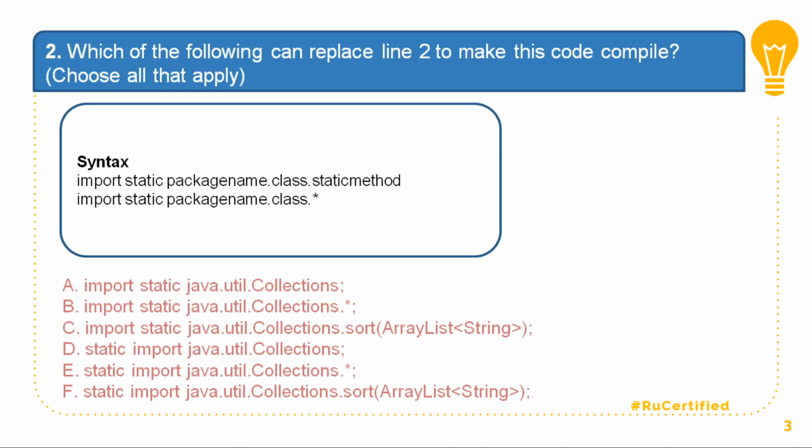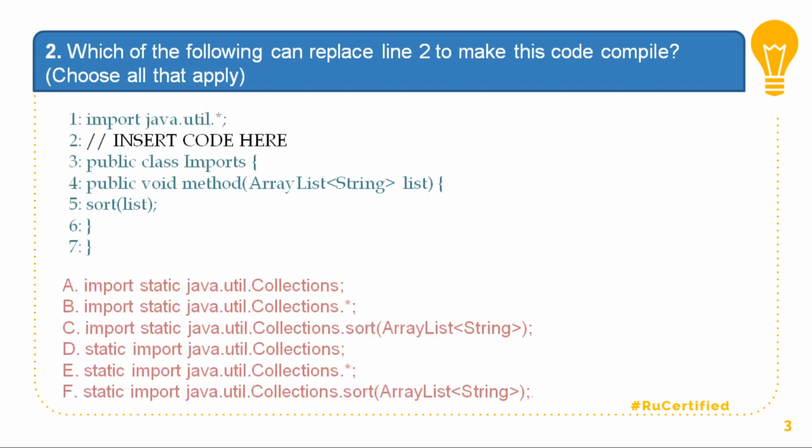So syntax says that if at all I want to import any static method, then the syntax should be import keyword, then static, then package name followed by class dot static method name, or you can say class followed by dot star. That means all the static methods I am going to import. Now remember, you cannot import a class, you have to import a method. That is the important thing that you need to remember.